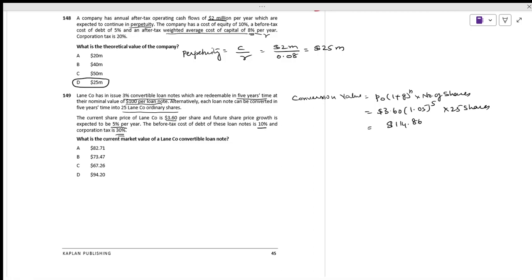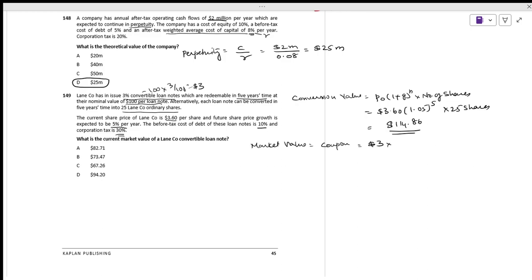We have to discount the loan notes, that is, if you are converting, how much you'll get. In order to know the market value, shortcut method, is it right? First you have to take the coupon. How much is the coupon amount? The coupon amount is 100 times 3 by 100. It comes to $3, times 5 years.